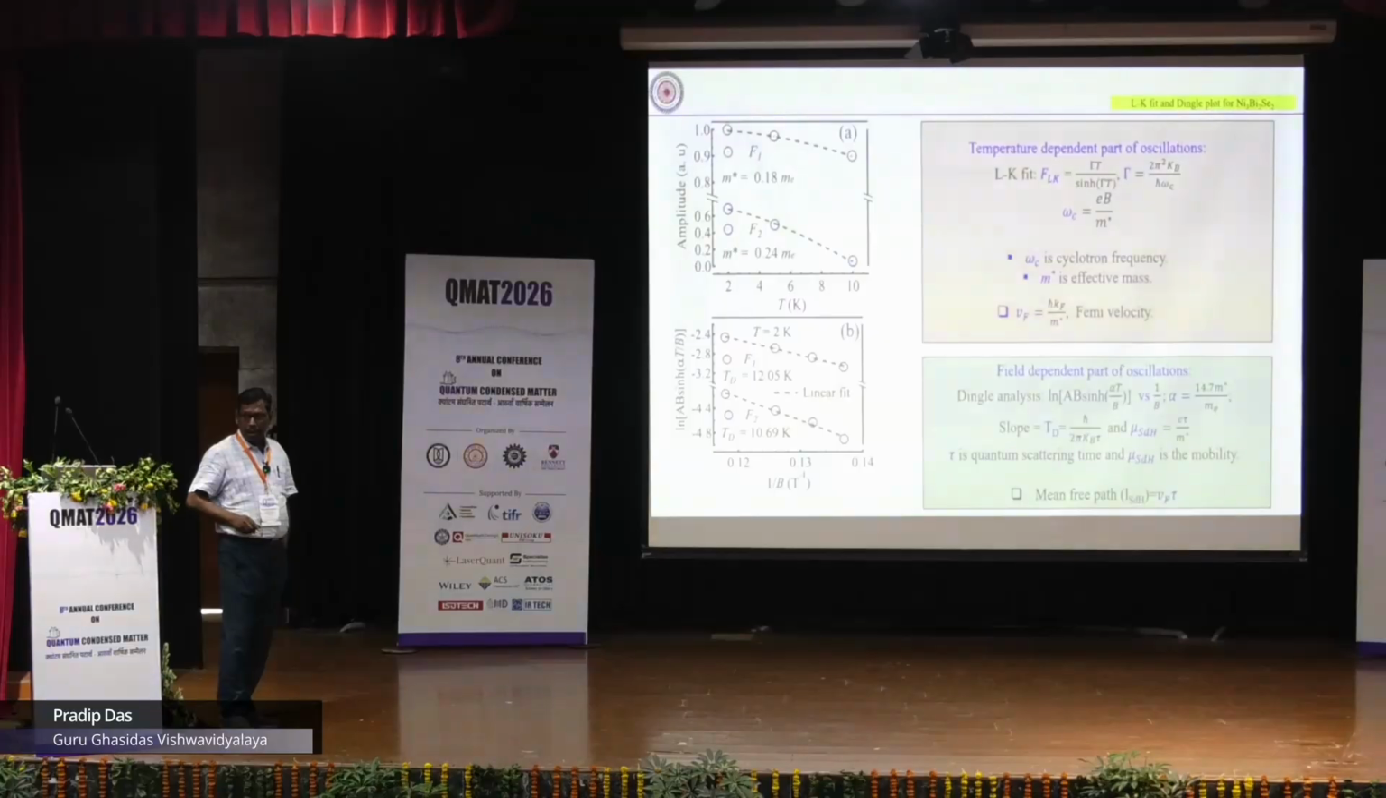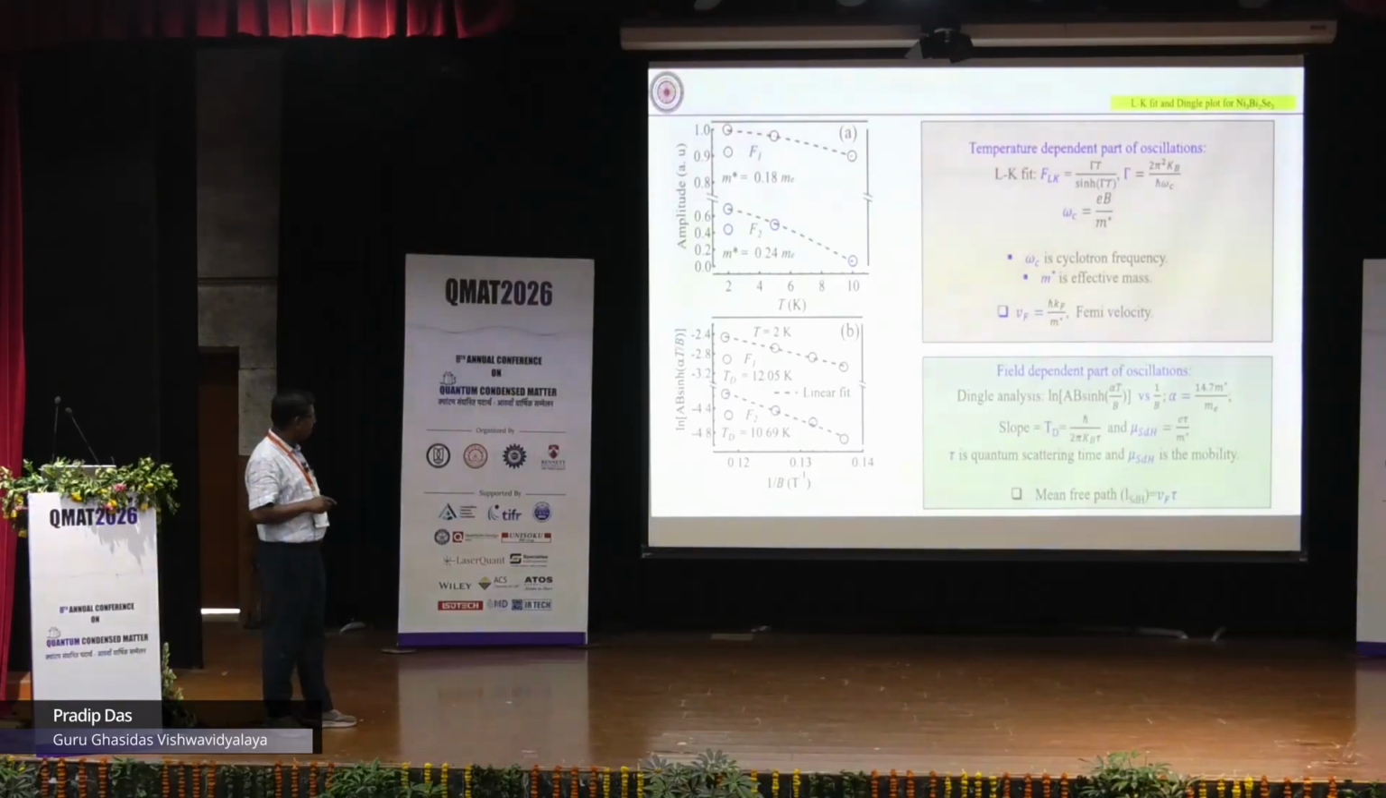So we have a non-trivial topological phase. From this also we calculate our m star, so this m star is equal to 0.18 electron mass. This is very small, and we can see that this type of Dirac-type electrons are present in our sample, and we can also calculate the Fermi velocity, which is of the order of 10 to the power 5.